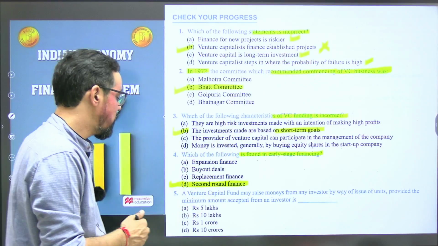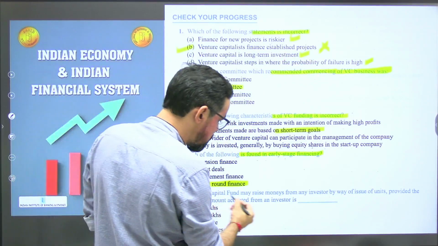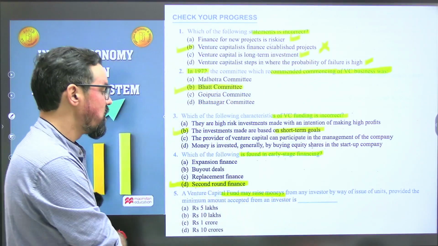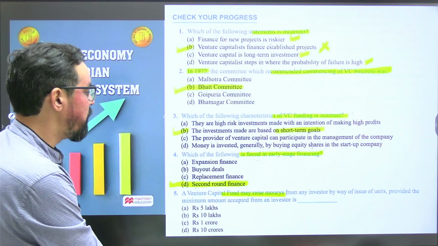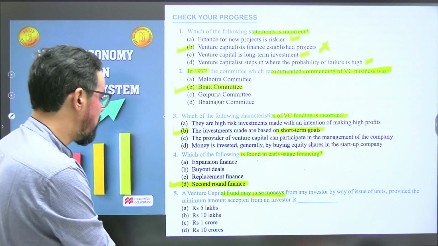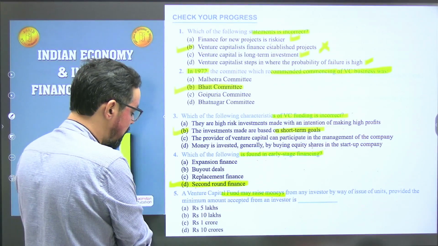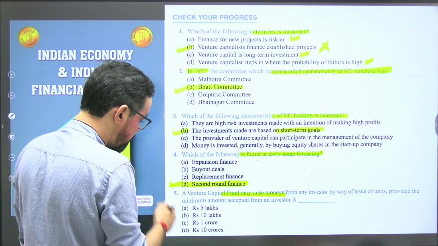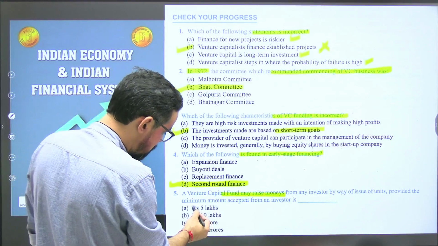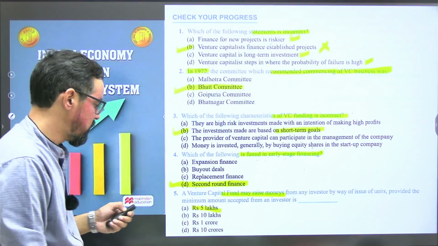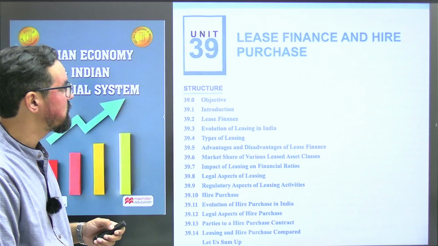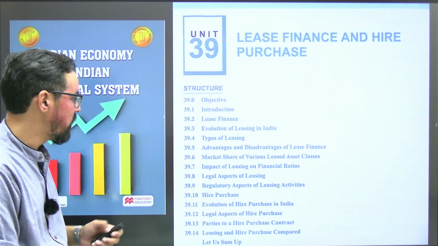Venture capital funds may raise money from any investor by way of issuing units. What is the minimum amount accepted from investors? It is 5 lakhs. So option A will be the correct answer. Okay, next one, guys: lease finance and hire purchase.